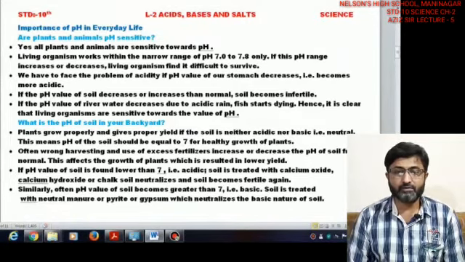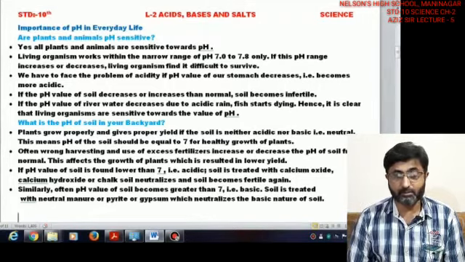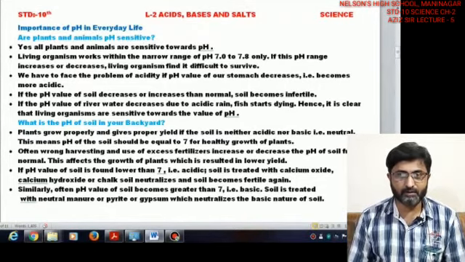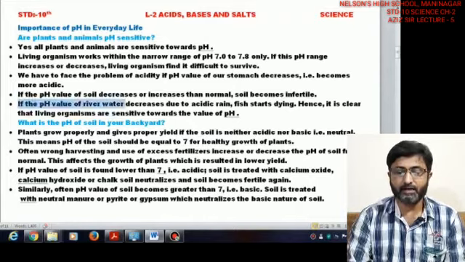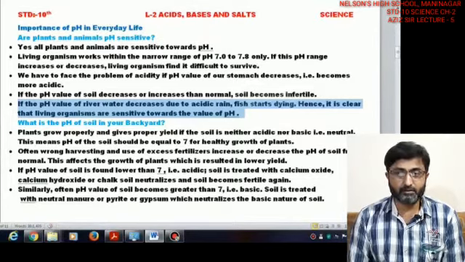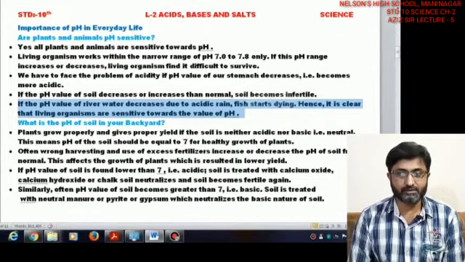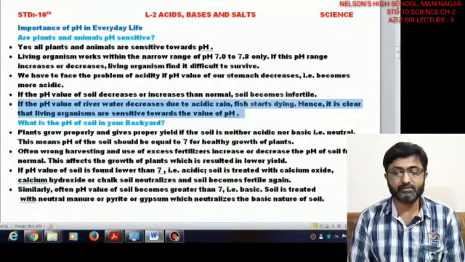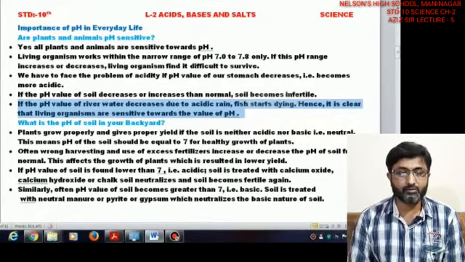Now if the pH of the soil increases or decreases, then the plants also cannot survive, right? In the same way, if river water is filled up with acidic rainfall, then we will see that fishes are not able to survive in rivers, neither are the plants able to survive in seas, oceans and rivers if acidity increases. So this is sensitivity towards pH value.